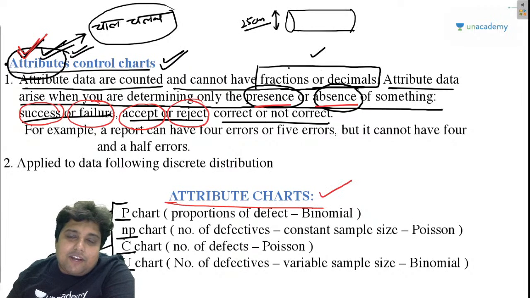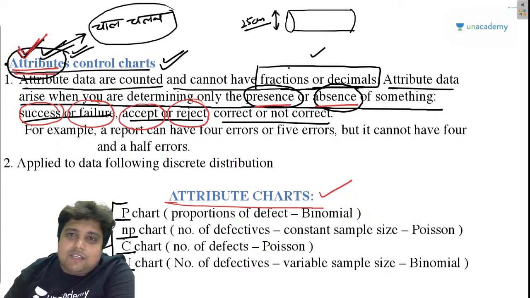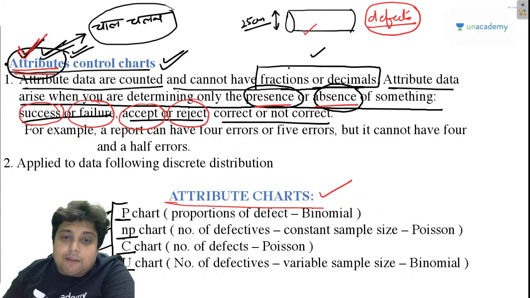And remember my friends, because attribute charts talk about the attributes, like if they basically give me a shaft, they are asking me whether it is to be accepted or to be rejected. So there is one more thing with the help of attribute charts which we can find, and that is the number of defects. Remember, I am not talking about number of defectives, I am talking about the number of defects, my friends, right?